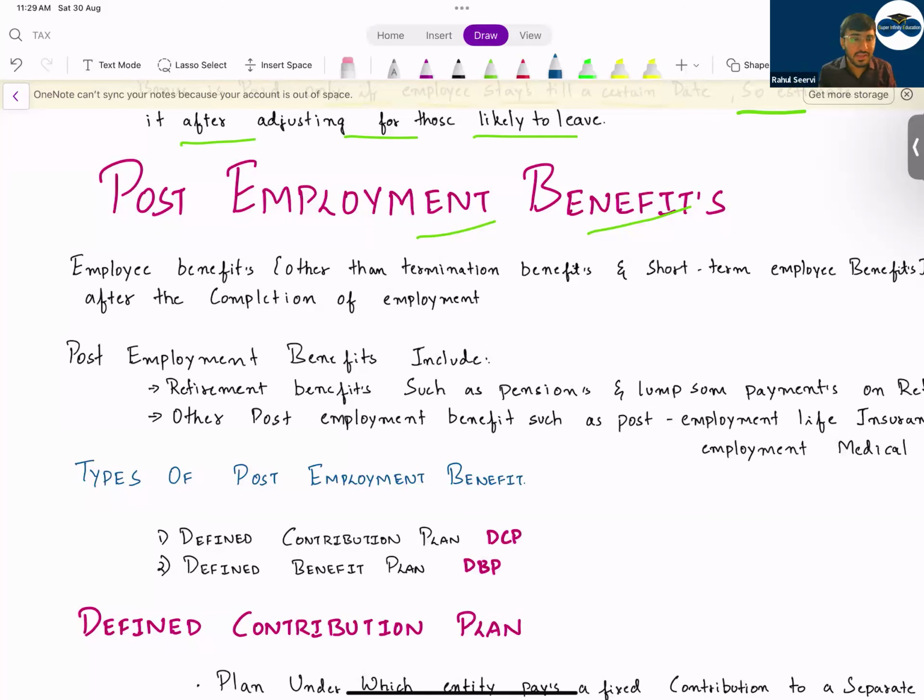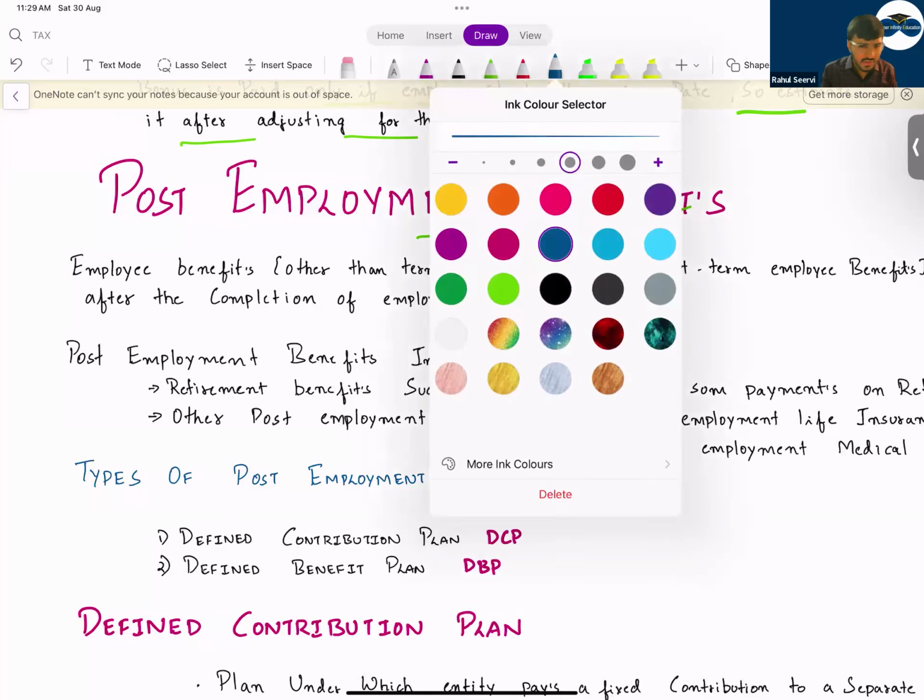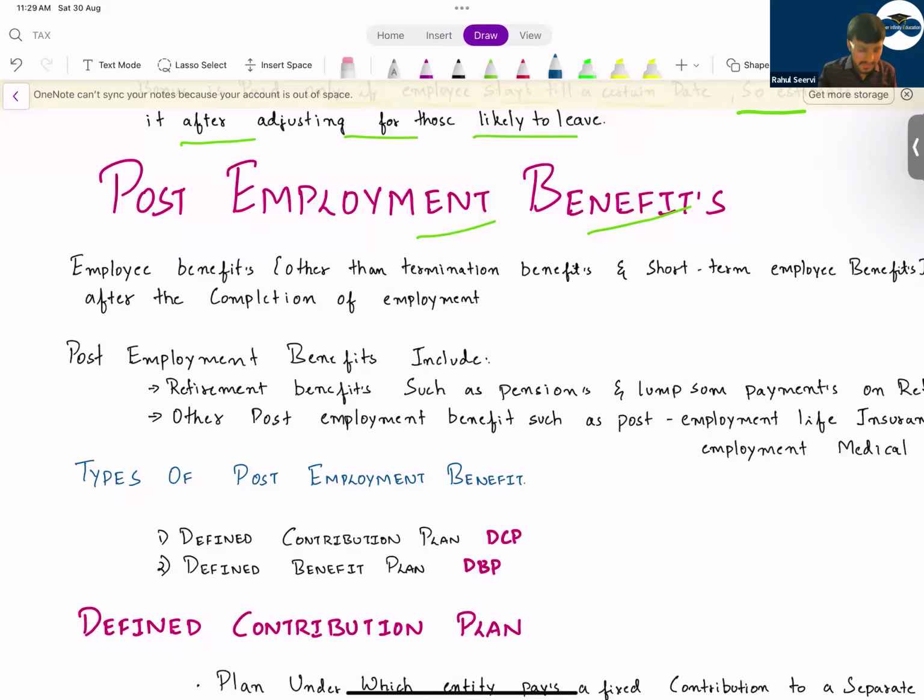The calculation is in detail. We have done a basic example in our class, but that will not be tested in your exam. Yes, accrual basis only. The principle which you follow is the accrual and matching principle. As the employees are generating revenue, you record the expense.